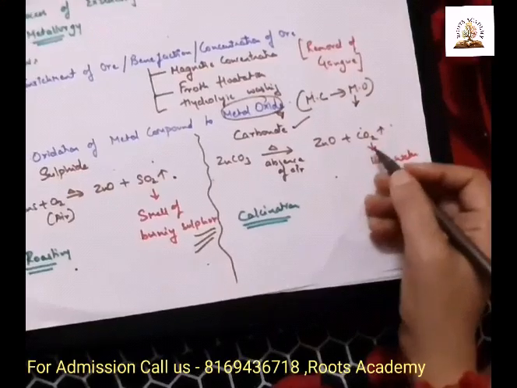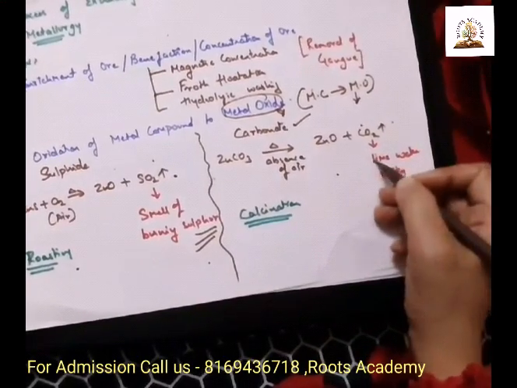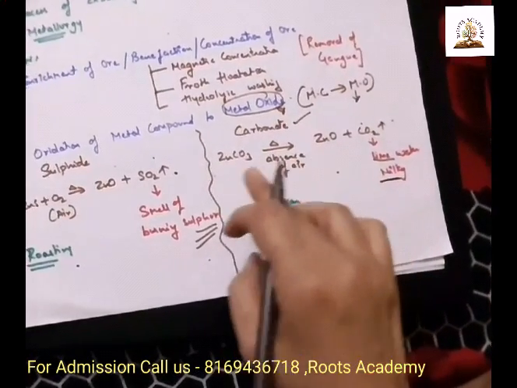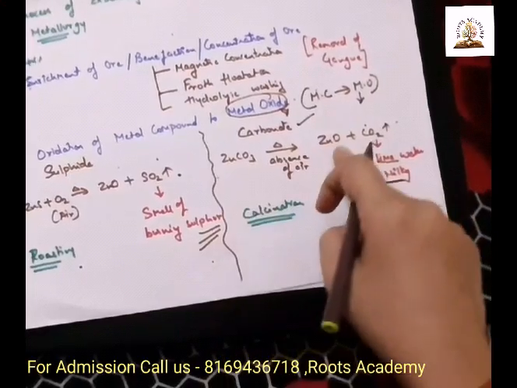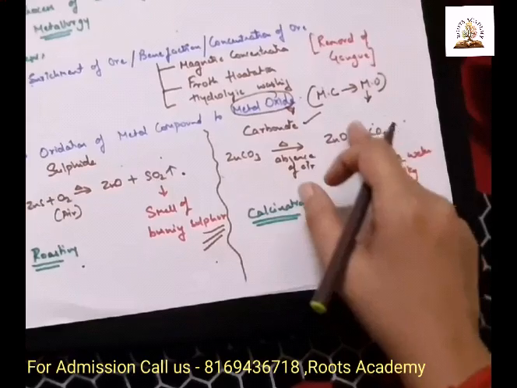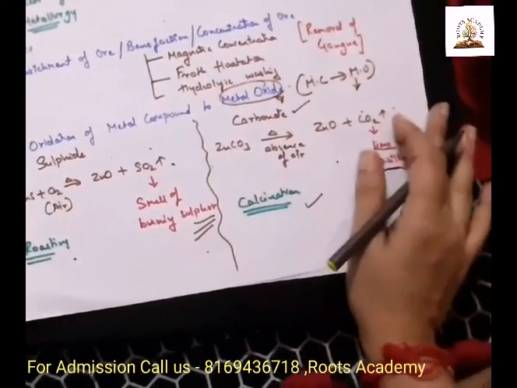How to detect the carbon dioxide? If we allow the carbon dioxide gas to pass through lime water, it will turn milky. This process, that is the conversion of carbonate into zinc oxide, the conversion of carbonate into an oxide in the absence of air, is called calcination.